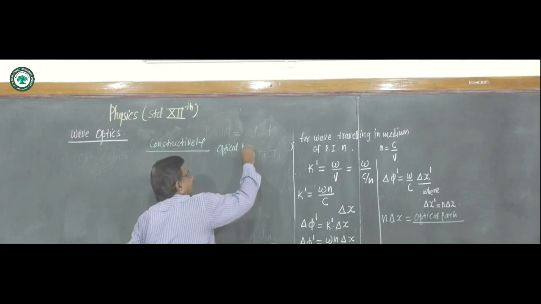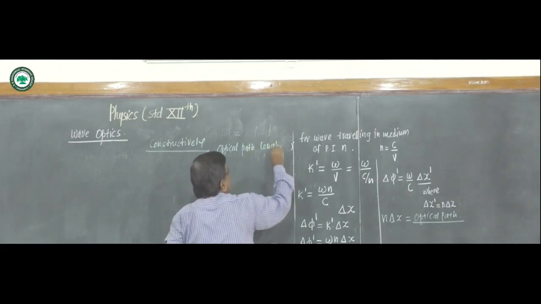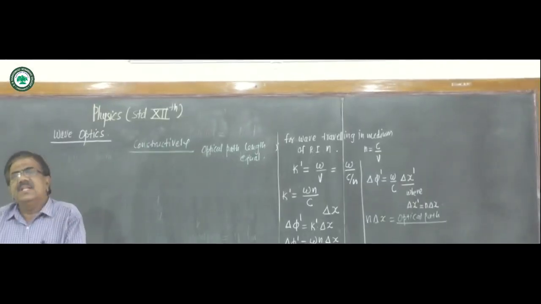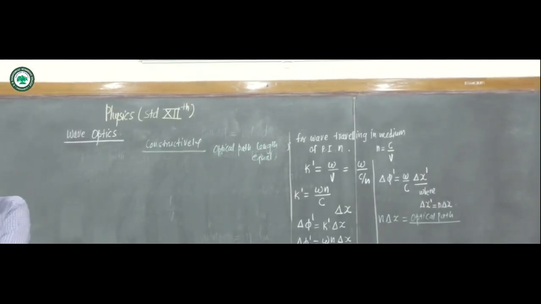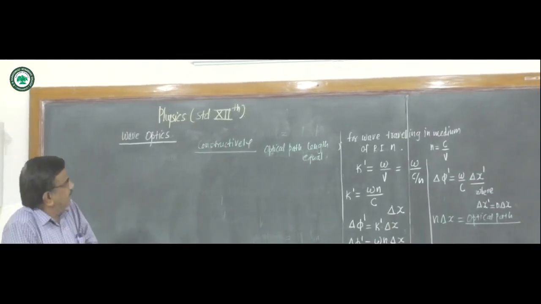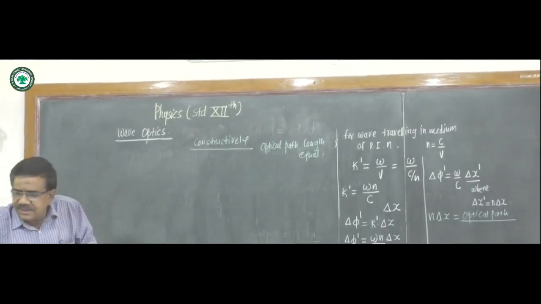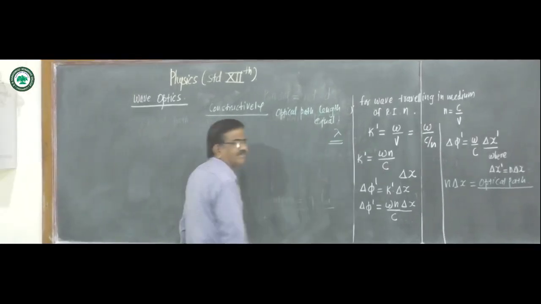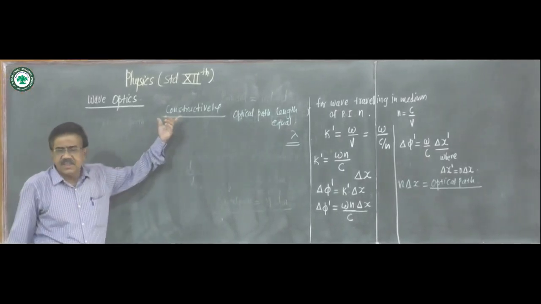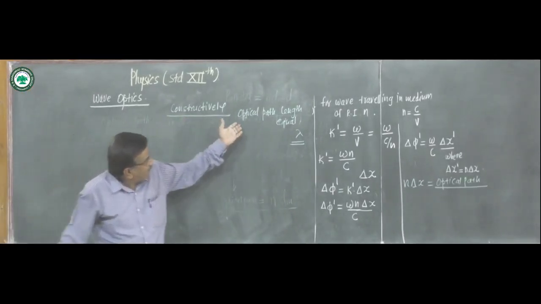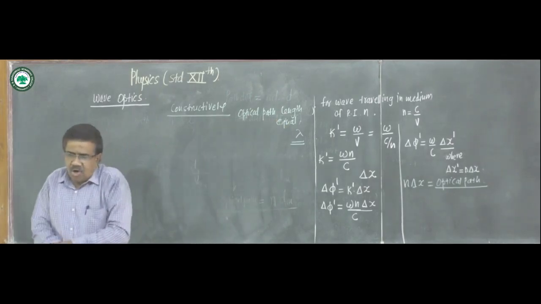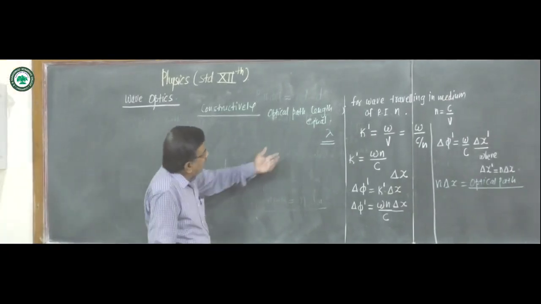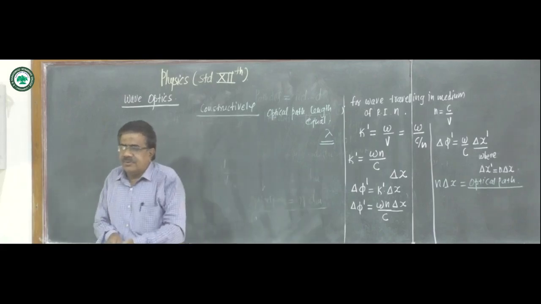If optical path lengths are equal, then those waves interfere constructively and we get the bright fringe, or their optical path lengths differ by an integral multiple of wavelength.